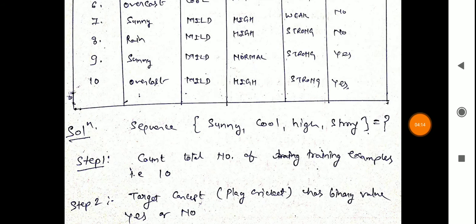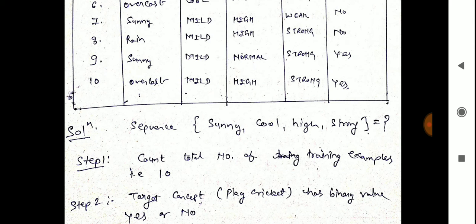Now we will solve this question step by step. Our target sequence is sunny, cool, high and strong. In step 1, count the total number of training examples, which is 10. In step 2 we calculate the target concept.